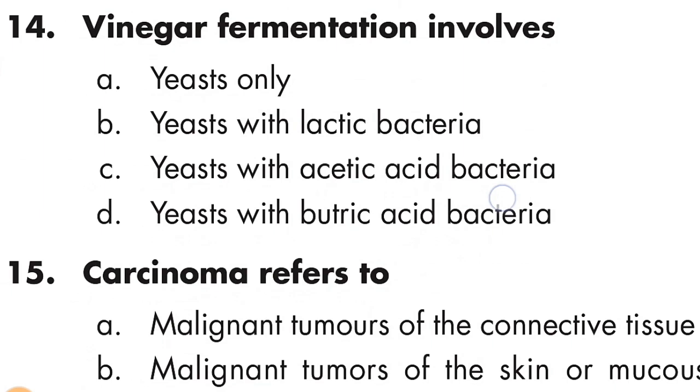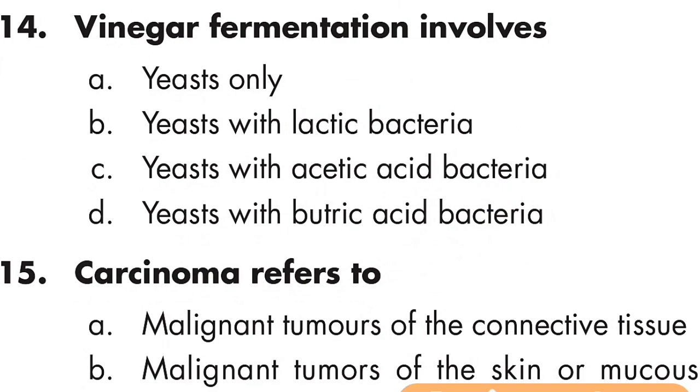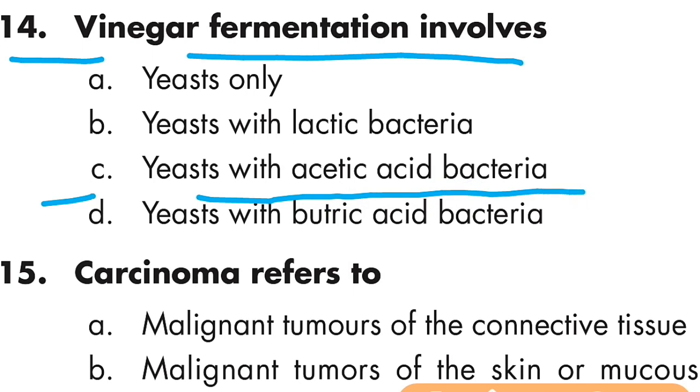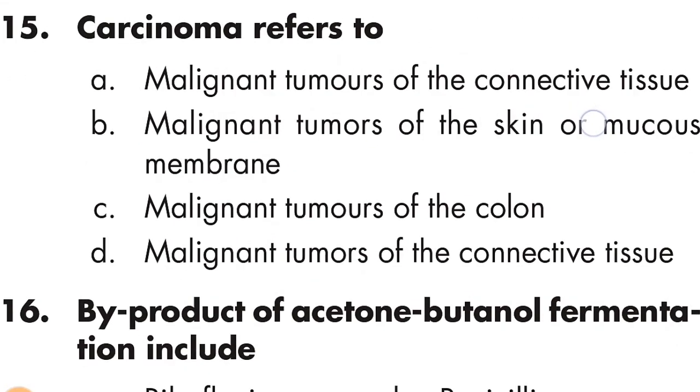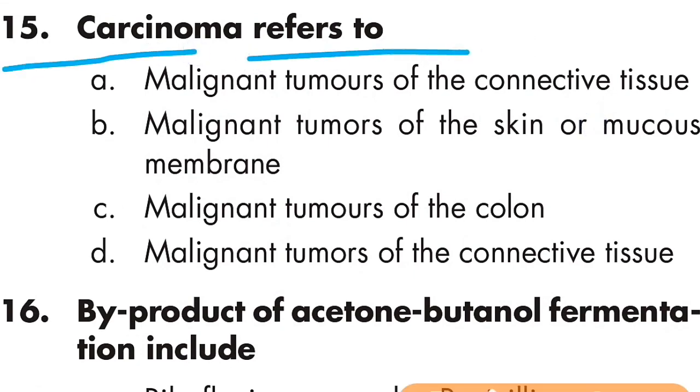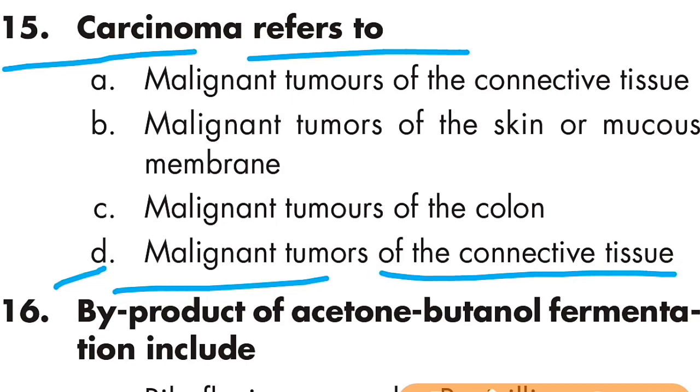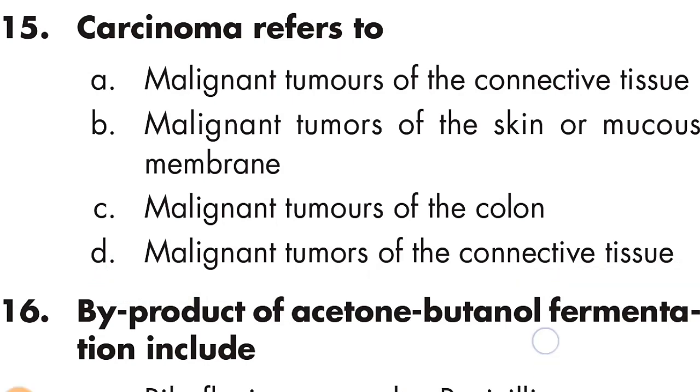Question number 14: vinegar fermentation involves yeast with acetic acid bacteria. Option C is right. Question number 15: carcinoma refers to a malignant tumor of the connecting tissue.